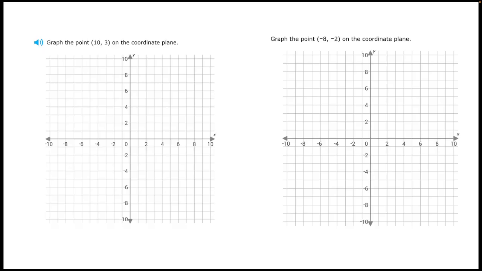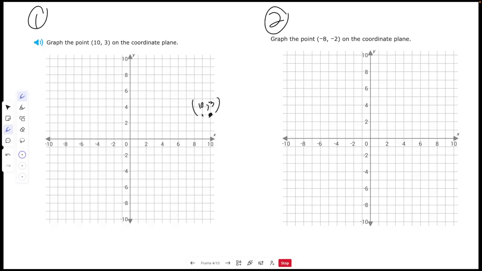Okay, now that you've had time to work on these, let's check your solutions. For number 1 here, 10, 3, so you should have gone 10 right and 3 up, which would mean that you end up here. Okay, both were positive, so you went 10 to the right and then 3 up. For the second one, oh, and I'll put 10, 3 here to make it clear. You don't have to put the numbers, but that's just to label it. -8, -2 should have been 8 left, 2 down. So you should have ended up right here. -8, -2.